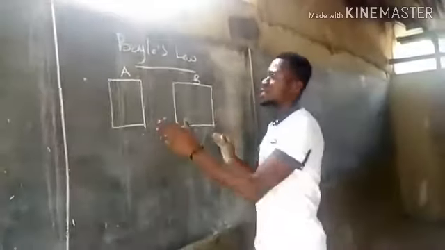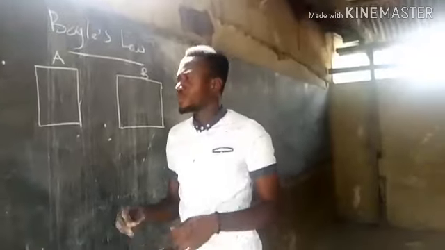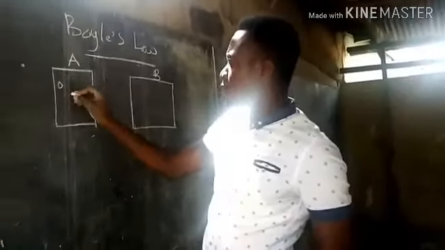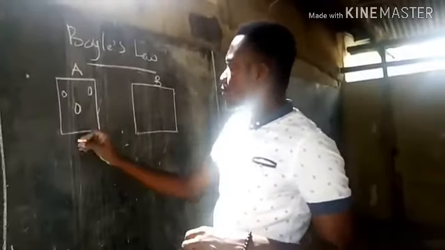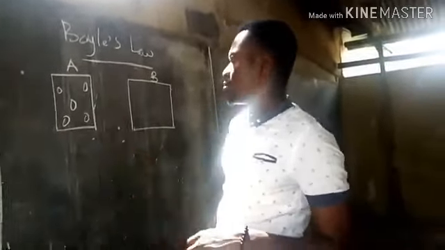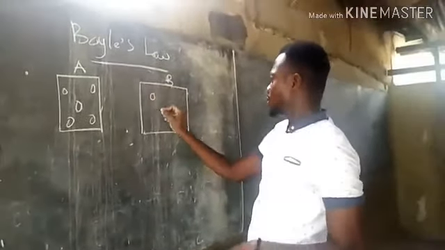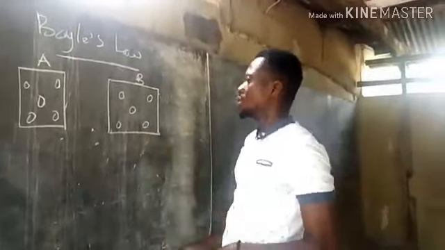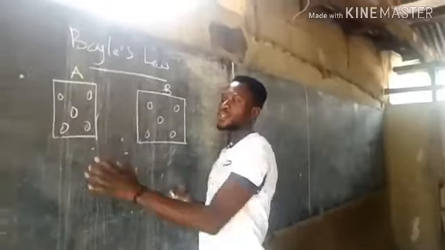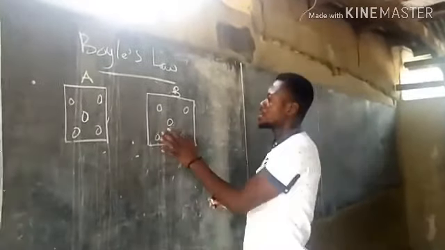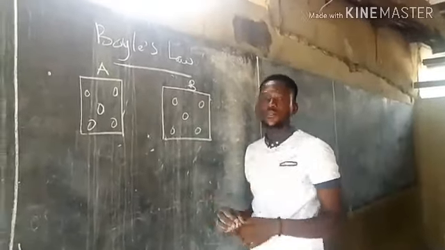If you compare the sizes of these two containers, one is bigger than the other. Let's occupy the containers with the same number of molecules. So we have 5 molecules in container A, then 5 molecules in container B. The amount of space occupied by these molecules won't be the same, because these containers have different sizes.